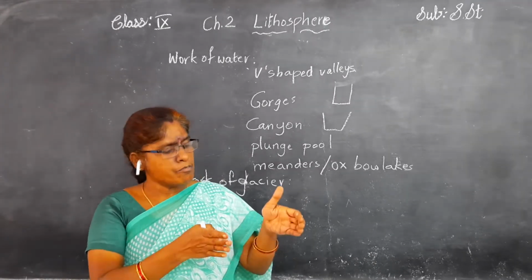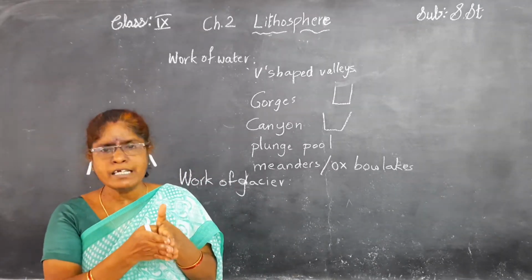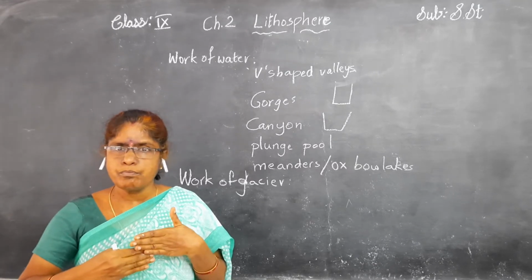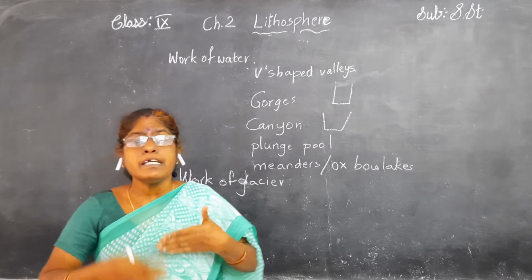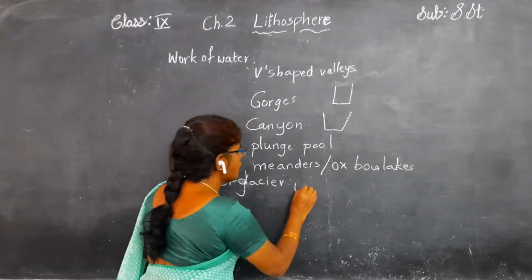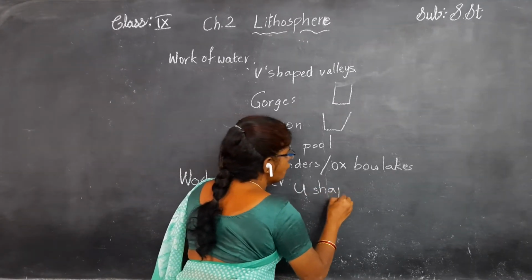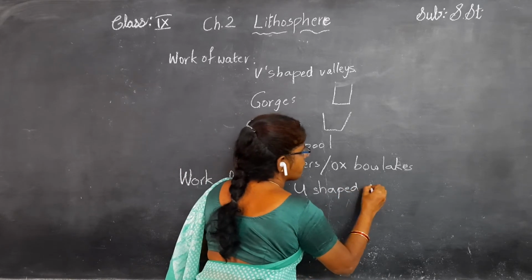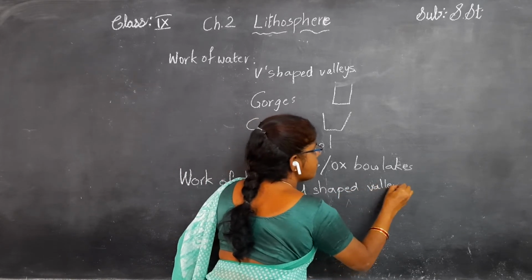When its flow becomes slow, it gives one landform, that is a U-shaped valley.